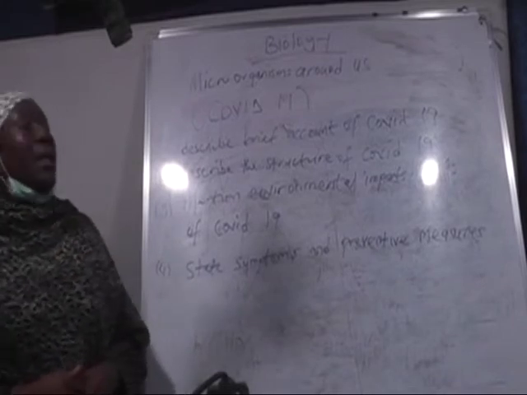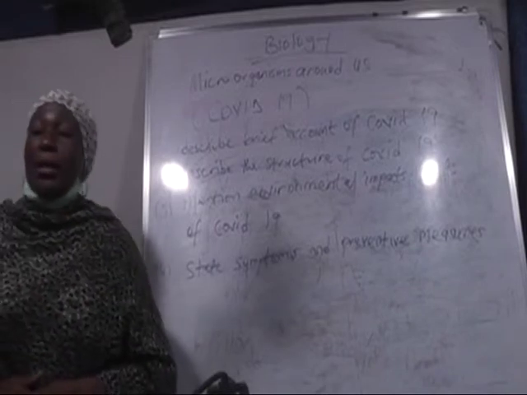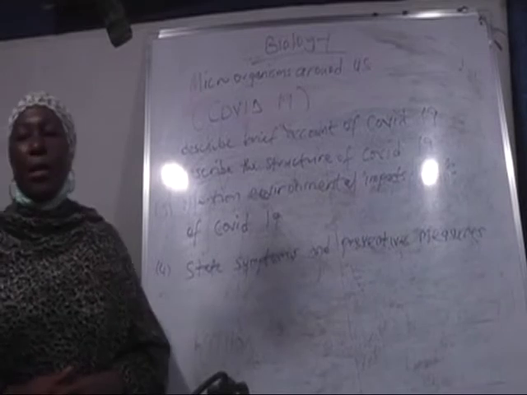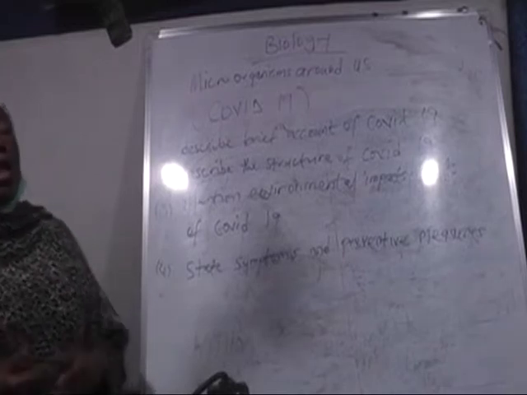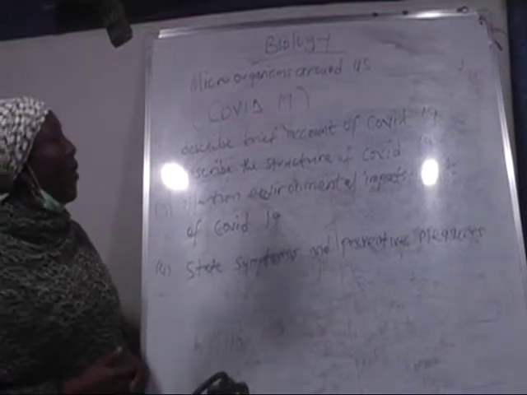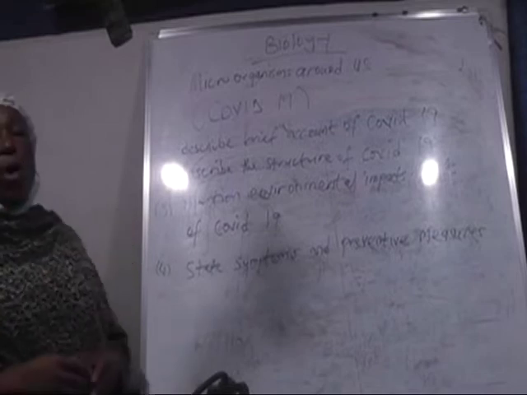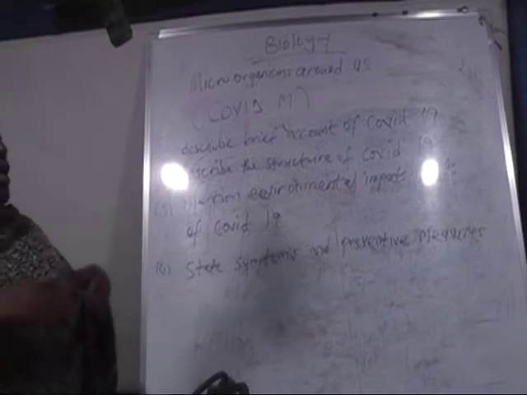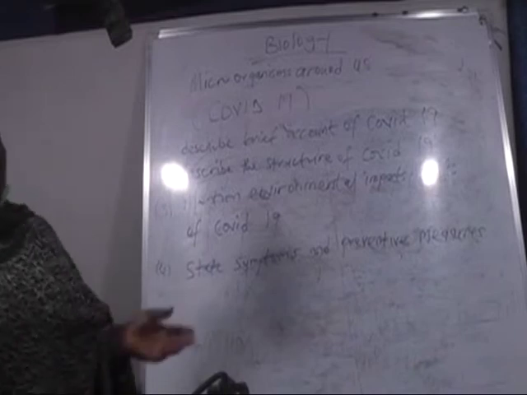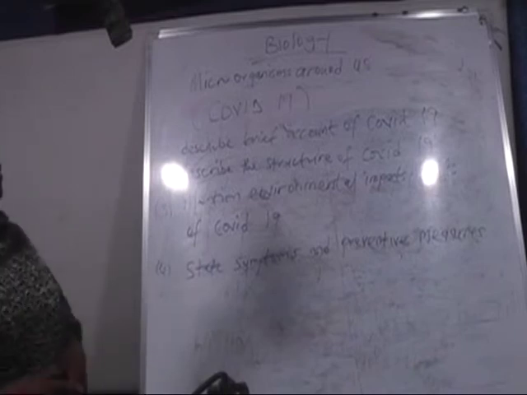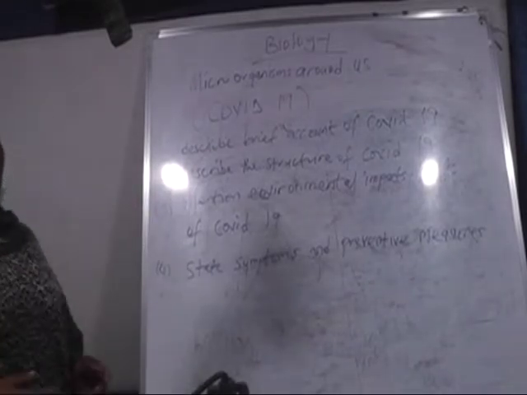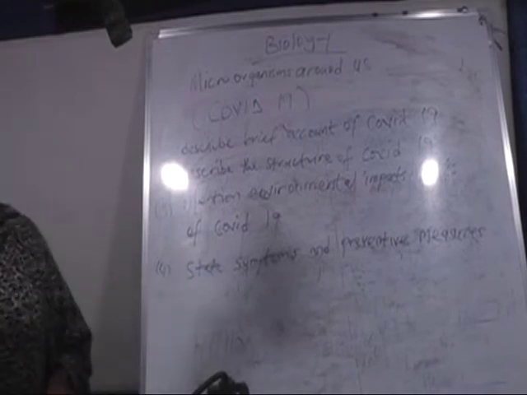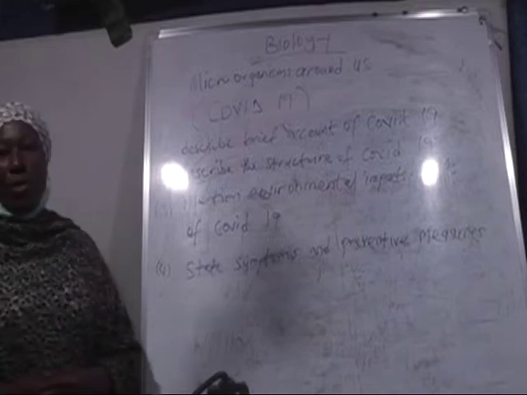Microorganisms are living organisms that are around in the environment. These living organisms cannot be seen with the naked eyes, but with the help of a microscope. They are everywhere: on land, in water, in the air, even in our body and on surfaces. These microorganisms are classified into groups. We have bacteria, fungi, algae, protozoa, and of course, virus.